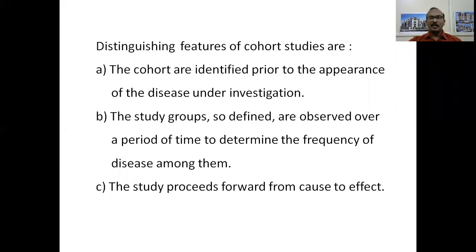The study groups who are identified are observed over a period of time. These study groups, meaning the study cohort and the control cohort, are observed over a period of time, say 5 years, 10 years, or 15 years, to determine the frequency of disease among them. How many among the study cohort or the exposed cohort are getting the disease? How many among the control cohort are not getting the disease? And you compare the frequency of the disease among the study cohort and the control cohort. If the frequency in the study cohort is more than the control cohort, we say that there is an association between the risk factor and the outcome.